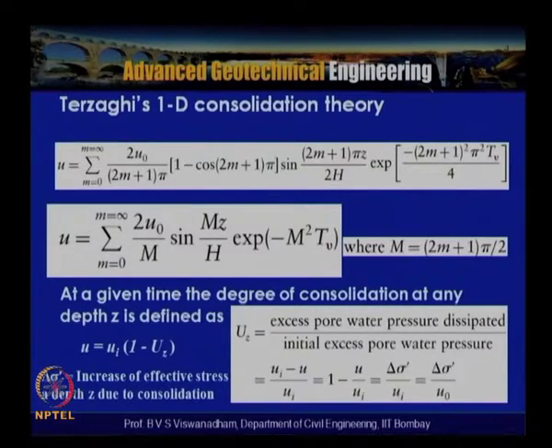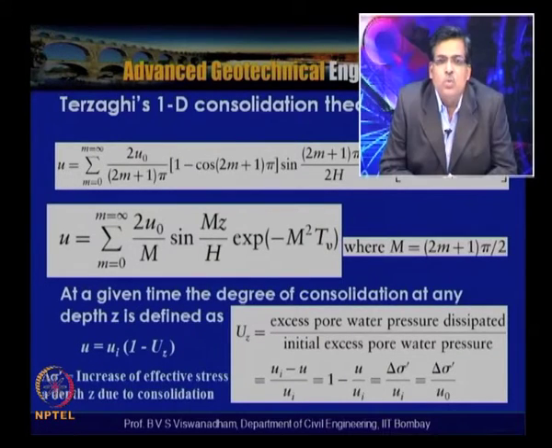So at a given time, the degree of consolidation at any depth z within the clay layer, where z is equal to 0 at the top and z is equal to 2h at the bottom of the clay layer. If ht is equal to 2h, then in that case the degree of consolidation at any depth is defined as the excess pore water pressure dissipated to the initial excess pore water pressure. The initial excess pore water pressure is nothing but ui, so it is the excess pore water pressure dissipated divided by the initial excess pore water pressure, which is nothing but ui minus u by ui.